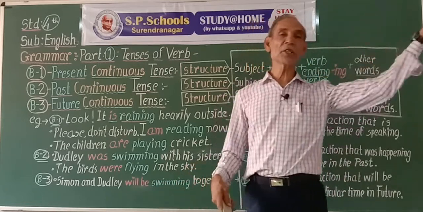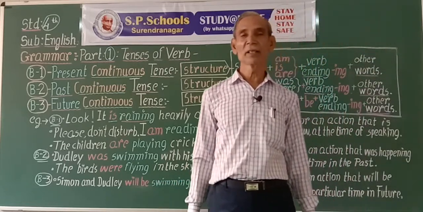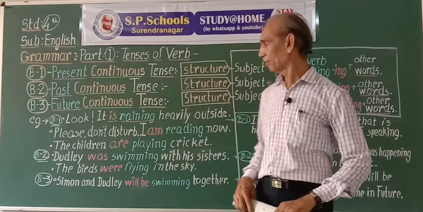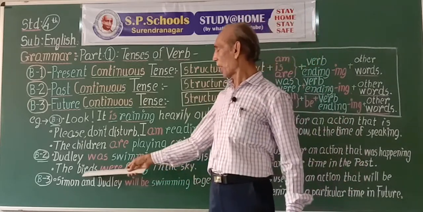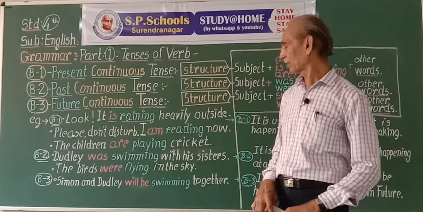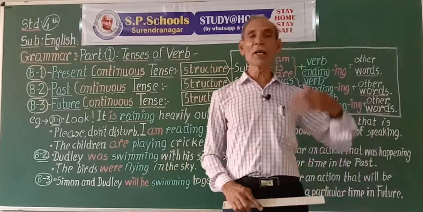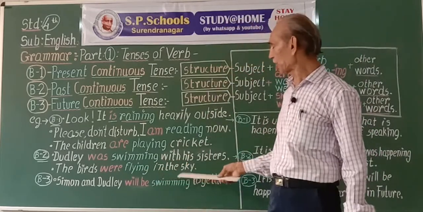We were visiting. Continuous action. The birds were flying. The birds were flying in the sky.